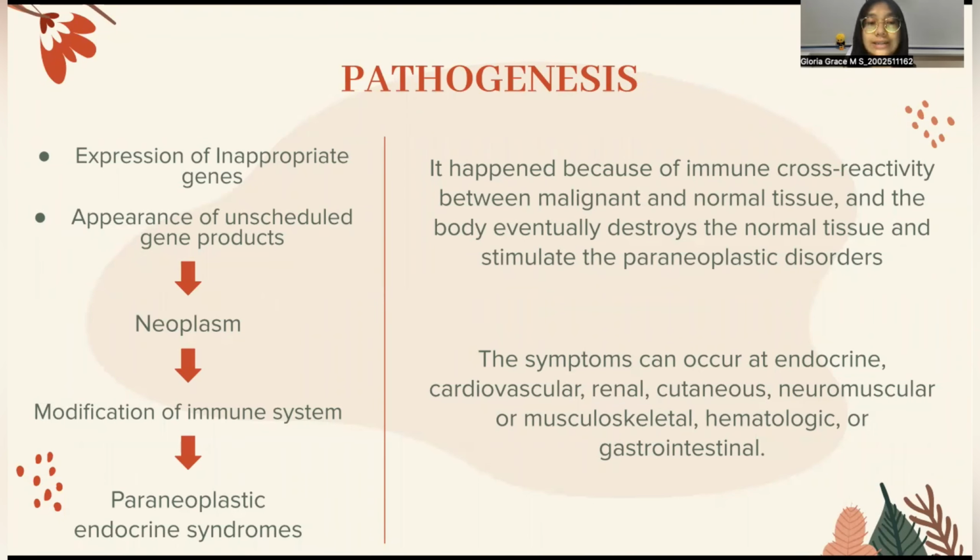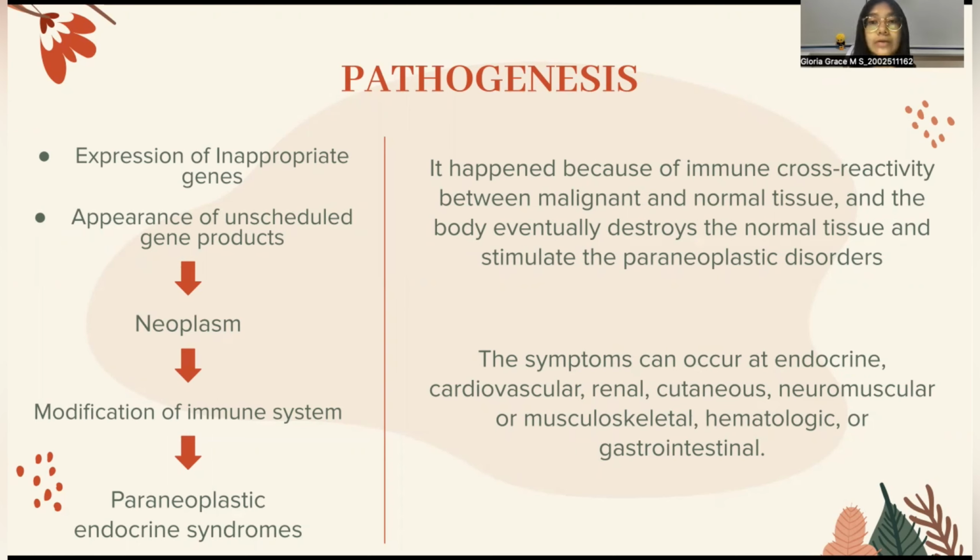About the pathogenesis: when inappropriate genes are expressed and unscheduled gene products appear in an atypical cell, the tissue or organ could experience a neoplastic process. The presence of neoplasm modifies the human immune system. This process could lead to paraneoplastic endocrine syndromes.